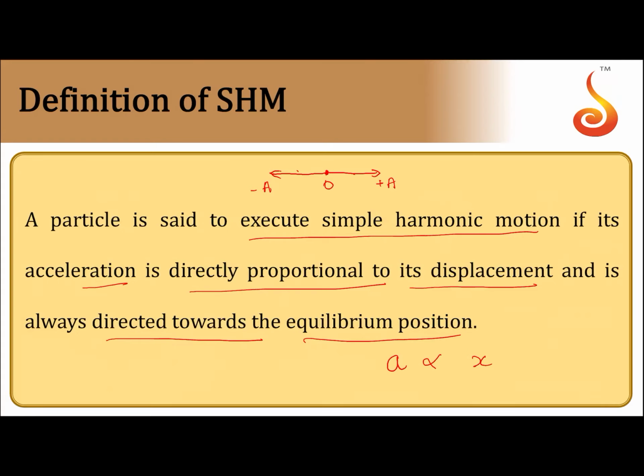Displacement is measured from the equilibrium, or what we call the mean position, and always it is directed towards the equilibrium position. So it should be a proportional to minus x. So if x is measured in this direction, acceleration is this way. If x is measured in this direction, acceleration is this way. Always it is directed towards mean position. So this is the definition of simple harmonic motion. Acceleration of a particle should be proportional to negative of its displacement.